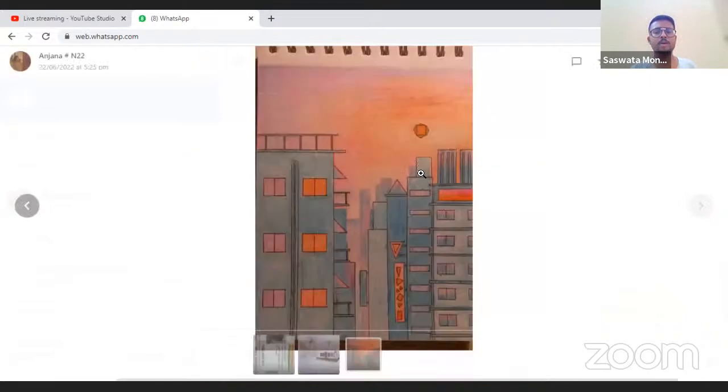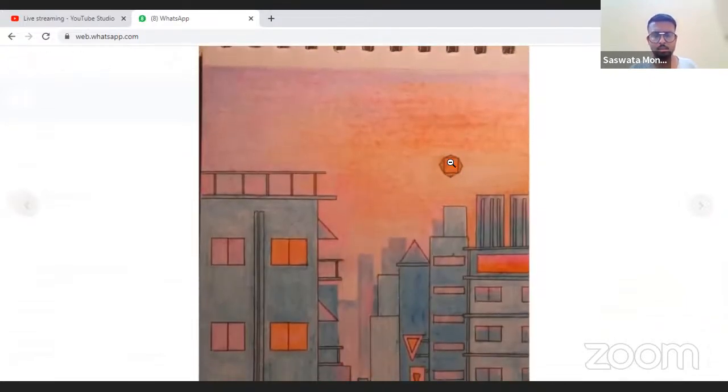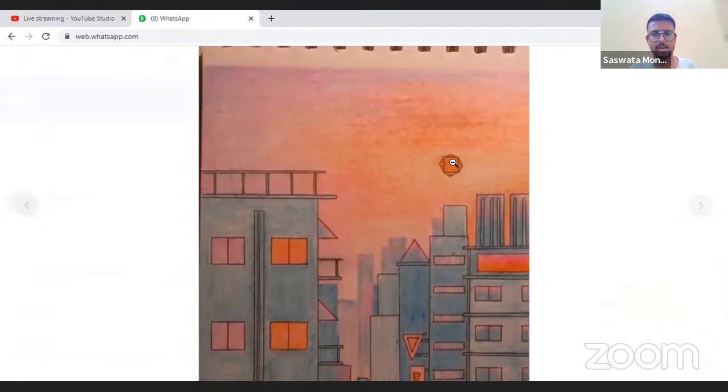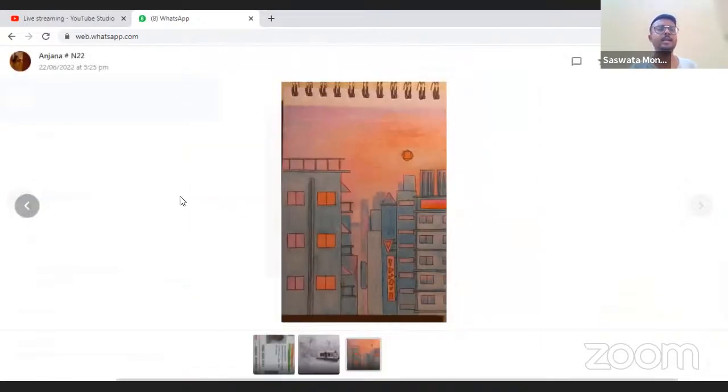Okay, so how she has defined these things, you can see the sun, she has made it in the form of triangles and square. So this is absolutely a nice work, and you need to understand how you can work.